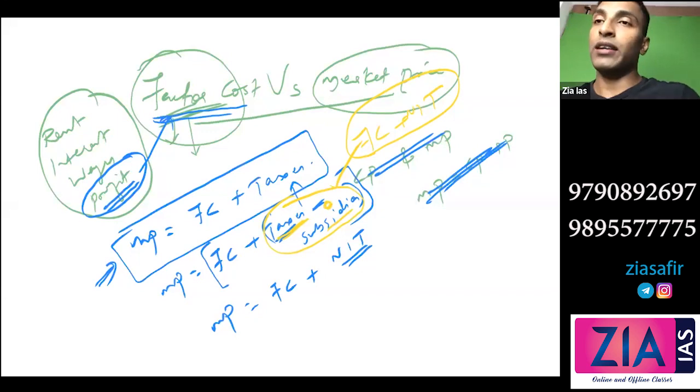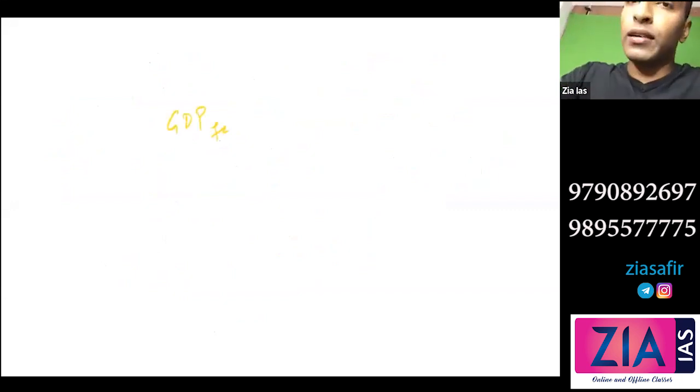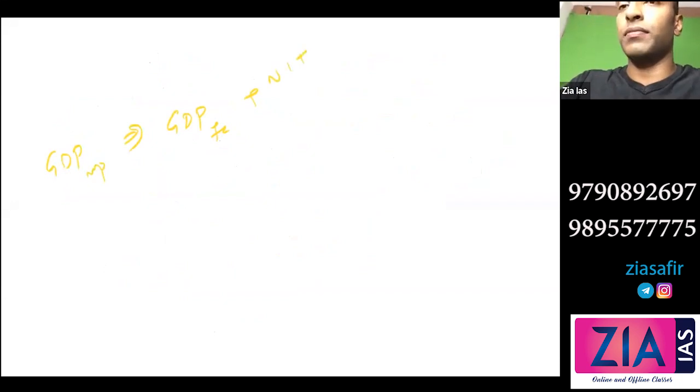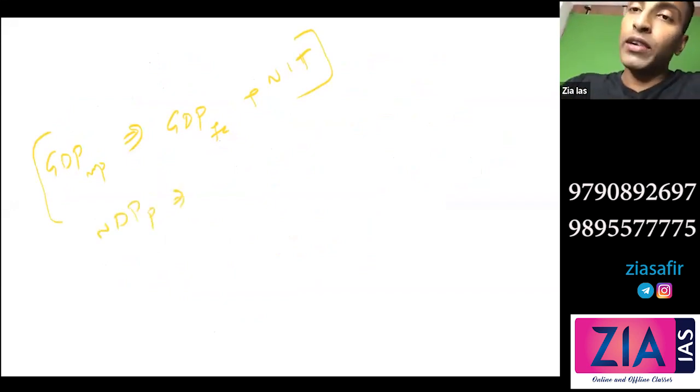Is this clear? What is the difference between factor cost and market price? So factor cost, market price, the difference is basically this taxes, net indirect taxes. So let's suppose, GDP at factor cost. Okay. So how can you get GDP at market price? What I will do? Plus net indirect tax. That's it. Okay. If NDP market price I need to know, what I will do? I will do NDP factor cost plus net indirect tax. I just need to add the tax.